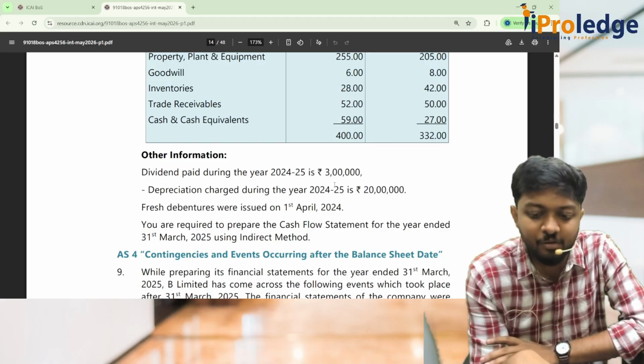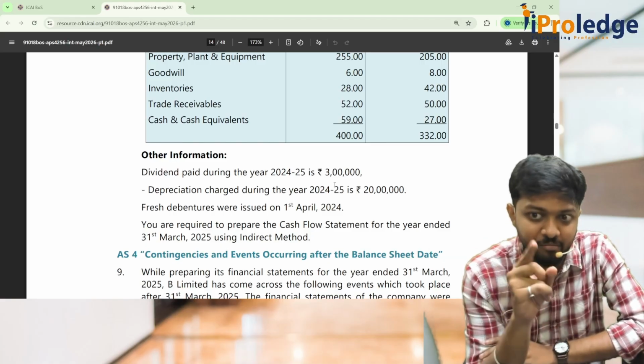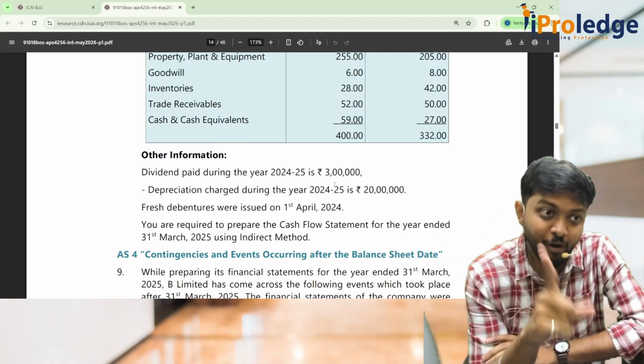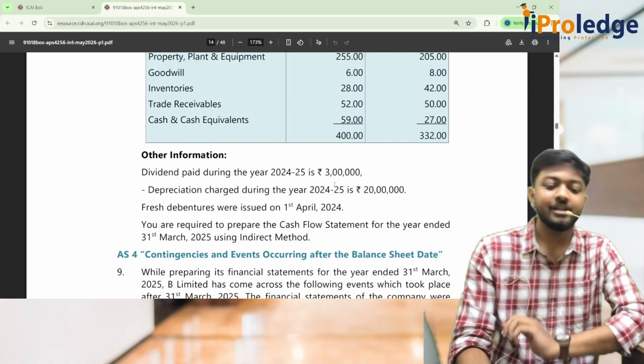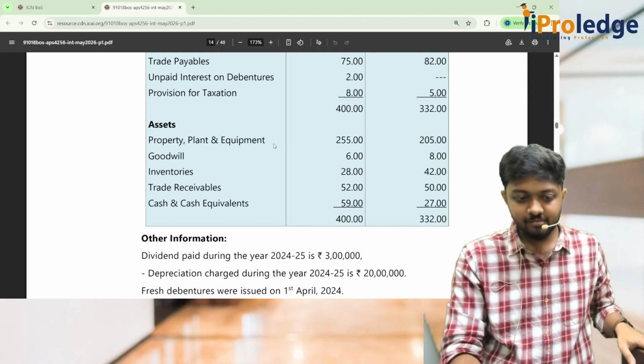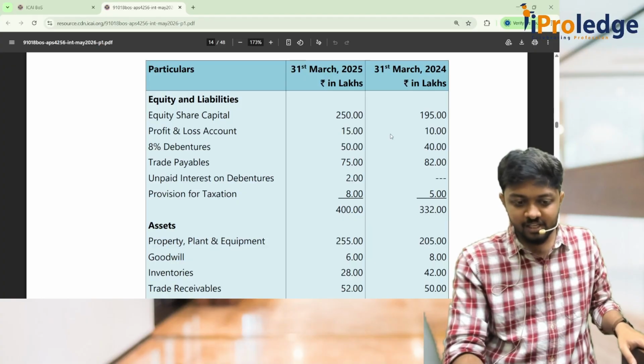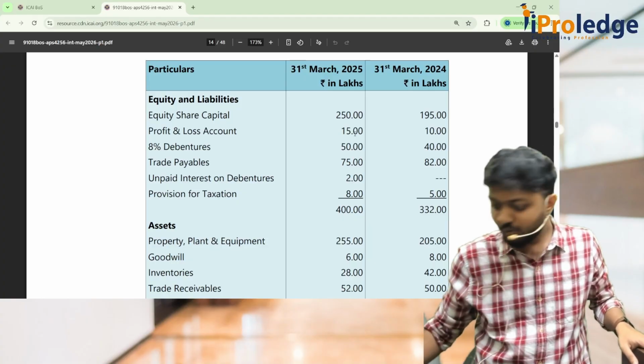Because they have asked us to prepare the cash flow statement via the indirect method. The indirect method always starts with profit. How to find out profit? First you'll go to reserves here. What is the movement in reserves? See, last year it was 10 lakhs.